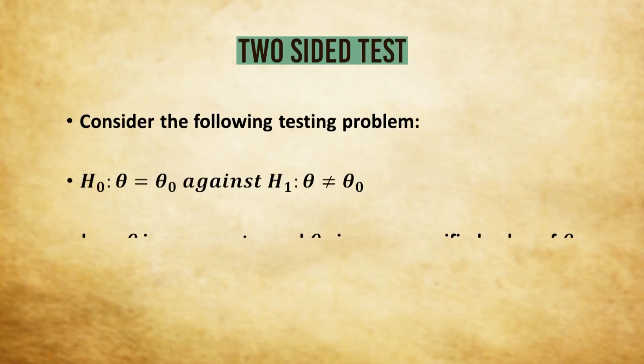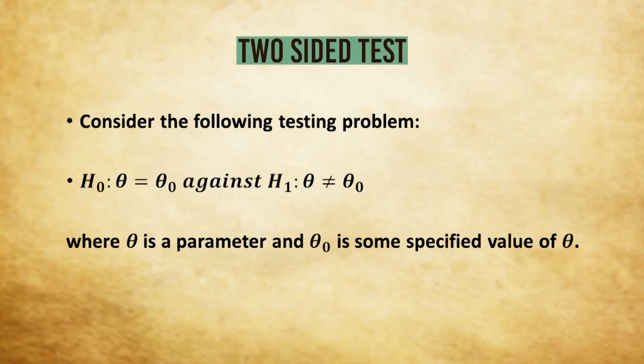Now we come to two-sided tests. We consider the testing problem theta equals theta naught against theta not equal to theta naught. The interpretations are the same. To be specific, let us consider the previous problem that we dealt with, p equals half against p not equal to half. In this situation, we are going to reject H naught when the number of heads obtained out of 10 tosses is large as well as when it is small. So here we shall be looking for values of the test statistic which are on either side, or either tail, of the distribution.